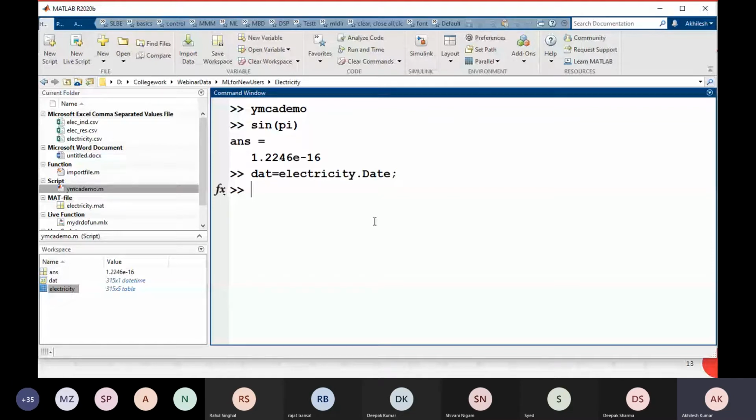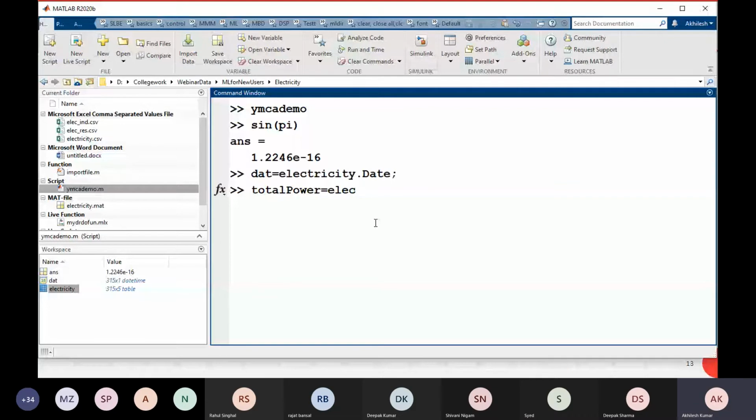Okay, now I am going to save the total power here. Again, electricity dot tab. Here is the total.